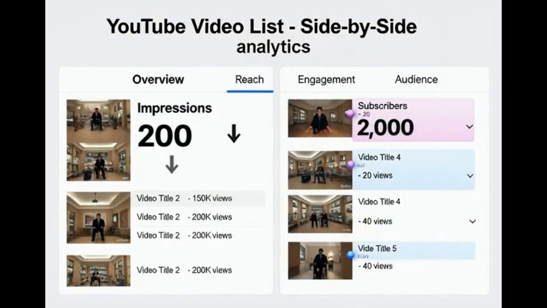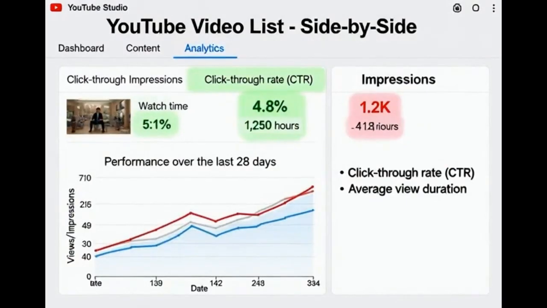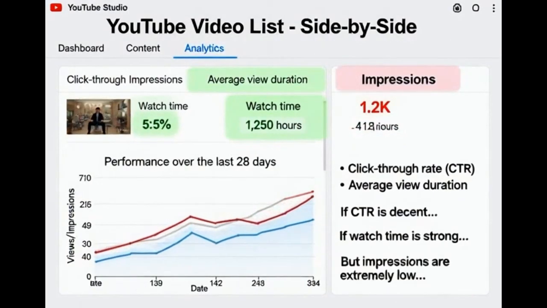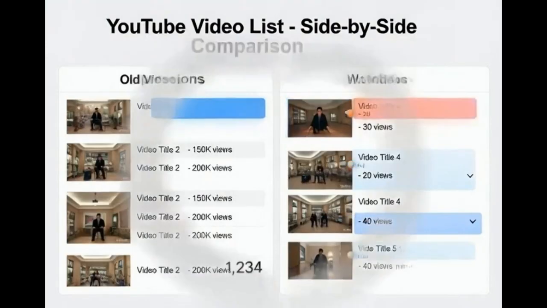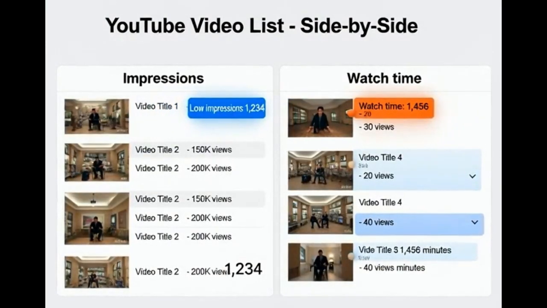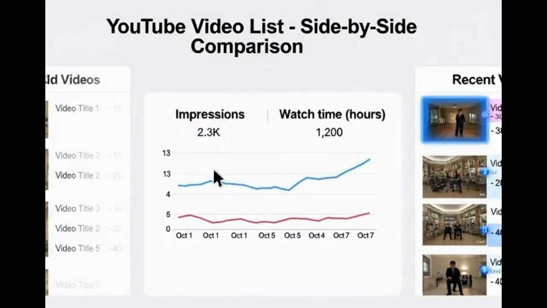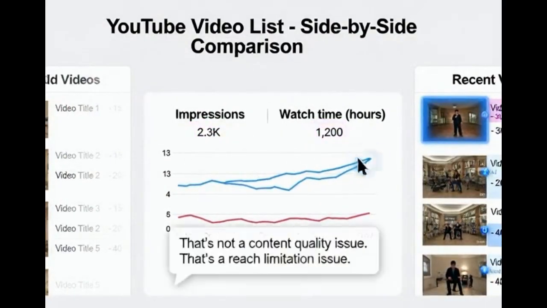Then you move to test number 2. If you have 2,000 subscribers, but your video only has 200 impressions, that means YouTube isn't even showing it to your own audience. Now look at click-through rate and average view duration. If CTR is decent, if watch time is strong, but impressions are extremely low, that suggests restricted distribution. That's when shadow restriction may be happening. Because if your video performs well with the few people who see it, that's not a content quality issue. That's a reach limitation issue.